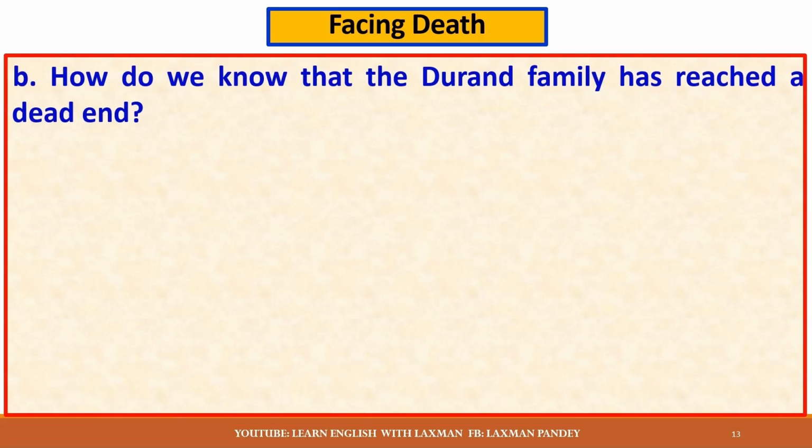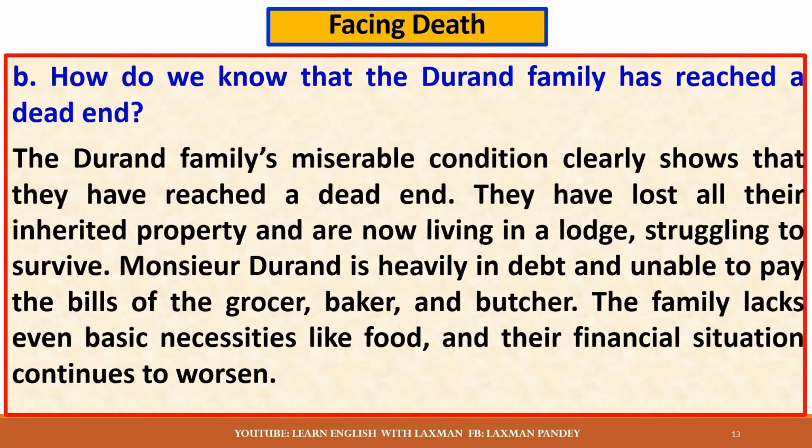How do we know that the Durand family has reached a dead end? The Durand family's miserable condition clearly shows that they have reached a dead end. They have lost all their inherited property and are now living in a loss, struggling to survive. Monsieur Durand is heavily in debt and unable to pay the bills of the grocer, baker, and butcher. The family lacks even basic necessities like food, and their financial situation continues to worsen.